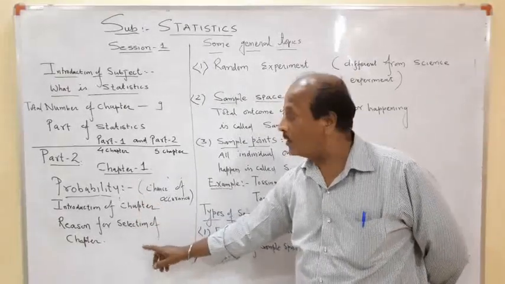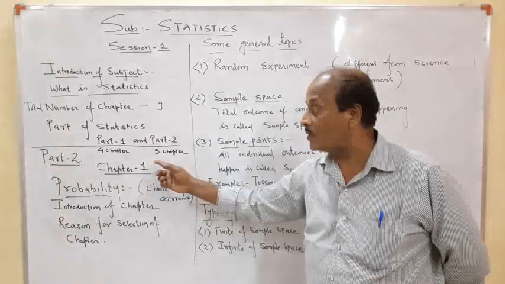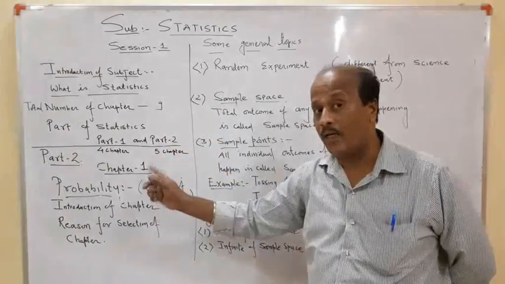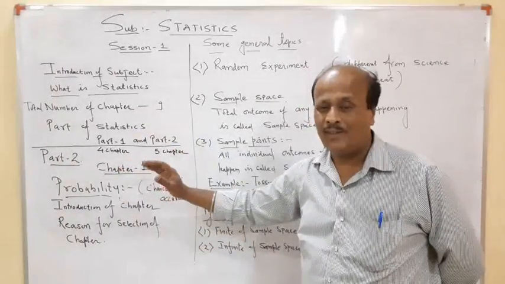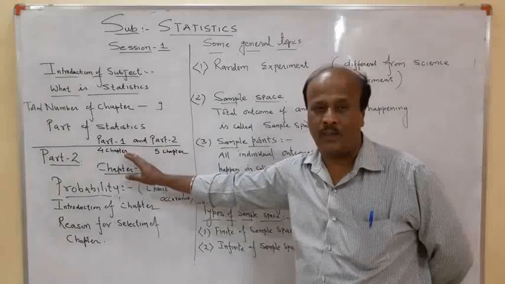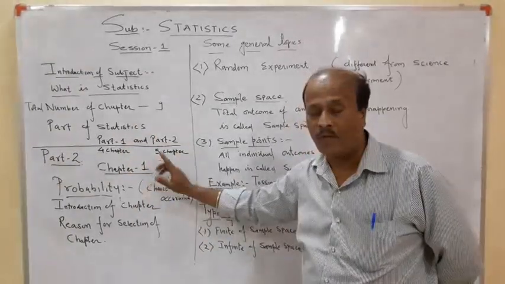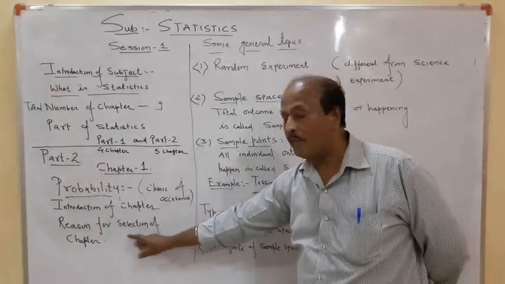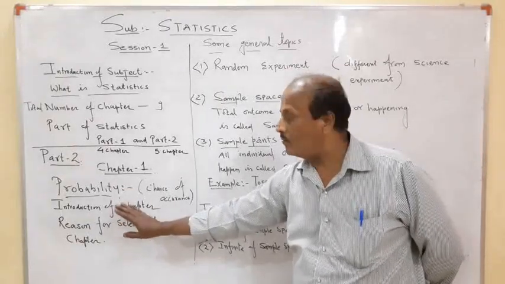One more thing is, students usually avoid this chapter in regular study because it's the 5th chapter of the first term, which means it becomes the last chapter of the first term. After doing 4 chapters, students are usually tired by the time they get to chapter number 5. So I am starting with chapter number 5 according to the order of our syllabus. Okay, probability, introduction, meaning I told you, definition we are going to wait for.